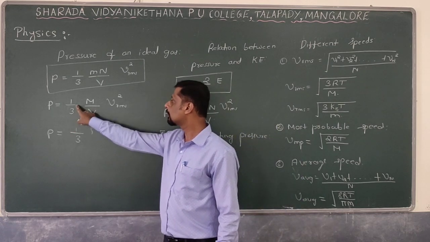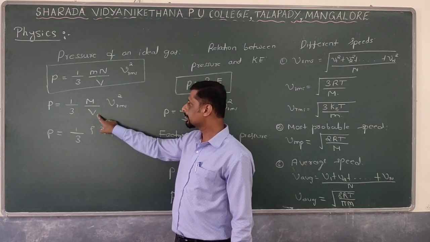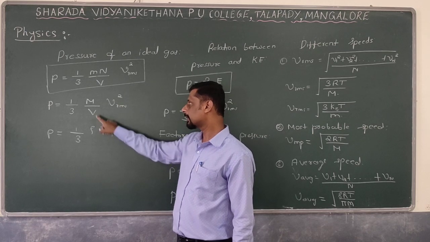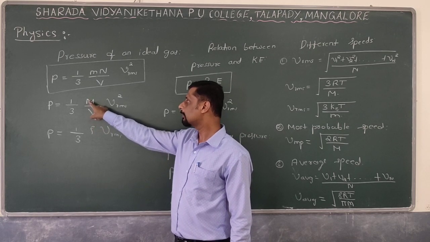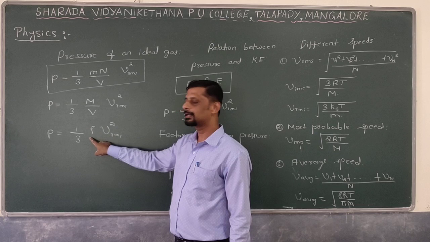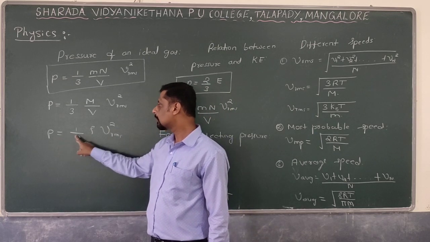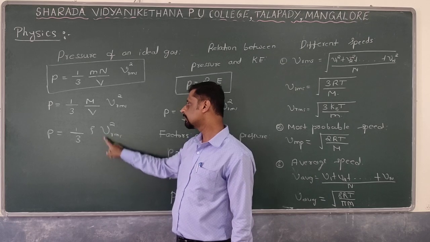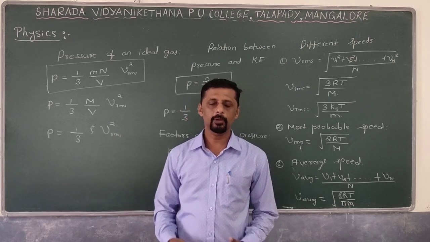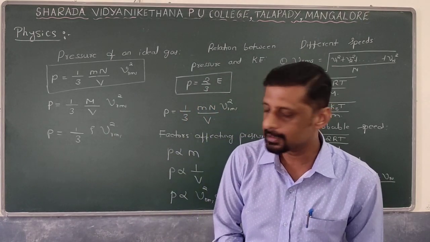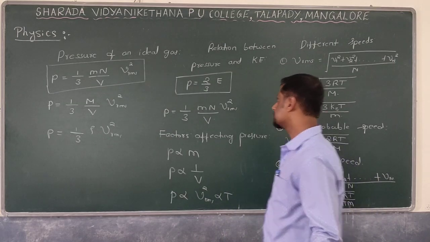That is P is equal to 1 by 3 into capital M divided by capital V into VRMS square. What about this ratio? Ratio of mass by volume. That is nothing but density, the density of the gas, rho. Therefore, P is equal to 1 by 3 into rho into VRMS square is another form of the pressure exerted by the gas on the walls of the vessel.